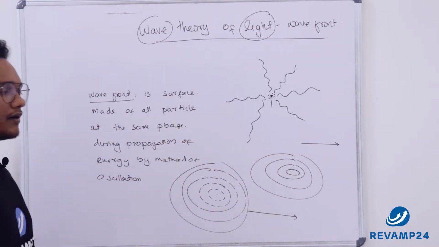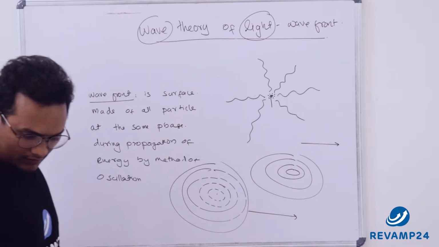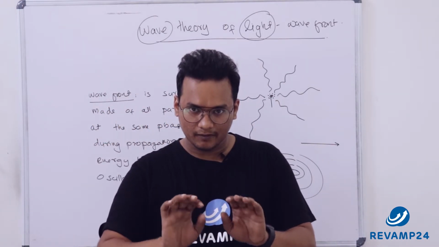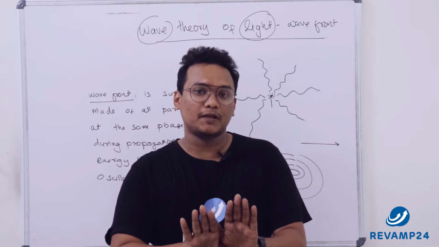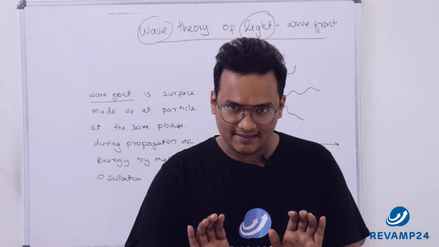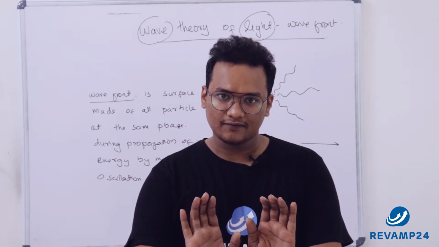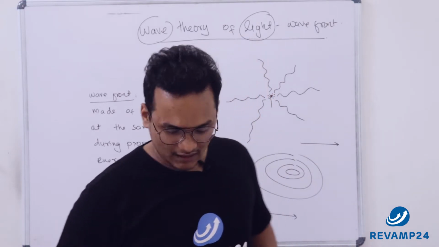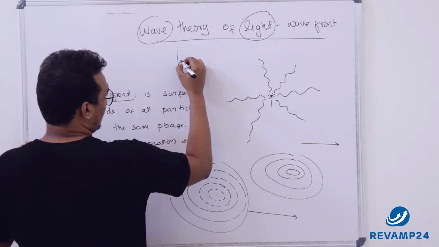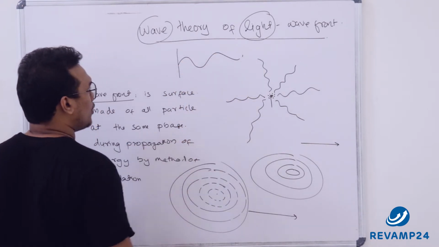Now, what is a wavefront? Have you seen that whenever waves are propagated through the surface of water, all the points in the wavefront will be in the same phase? I will tell you what same phase is. Let's say this is a wave. How to see this wave?